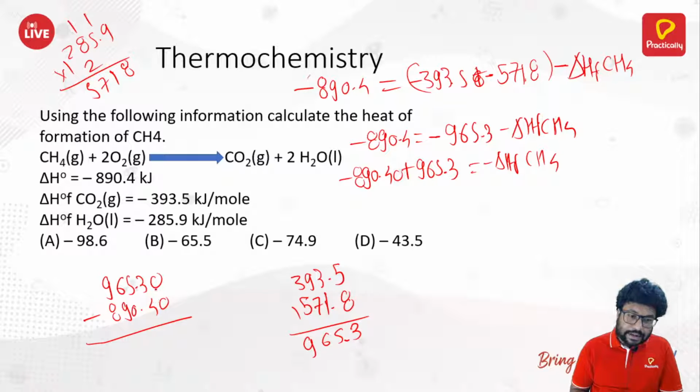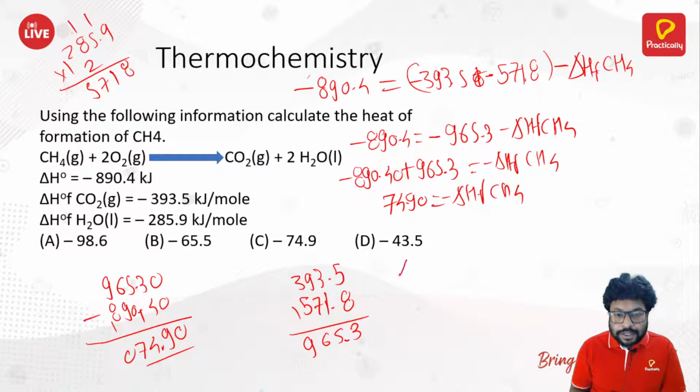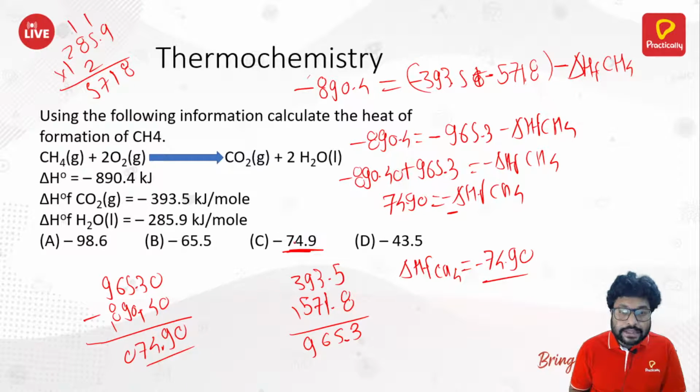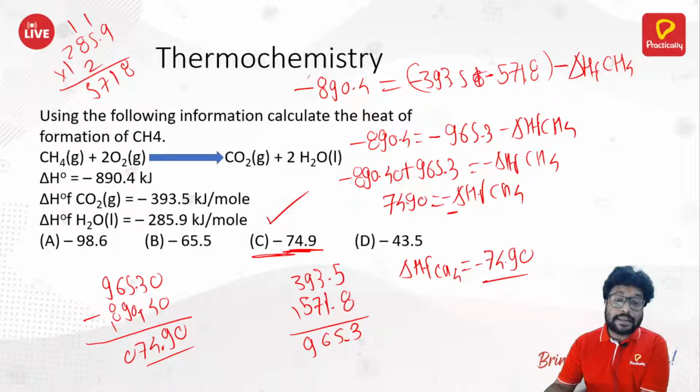We can see clearly that 1 5 minus 1 4, 6 minus 9, 16 minus 9, 7, 1 9 minus 9, 0. So 74.90. So it is plus 74.90 is equal to minus heat of formation of CH4. Now heat of formation, changing the side of sign, delta HF of CH4 is equal to minus 74.90 because you have a minus here. And that is why our answer came out to be minus 74.90. Okay, and that's it for thermochemistry and thermodynamics.